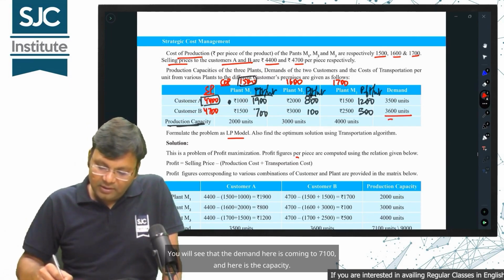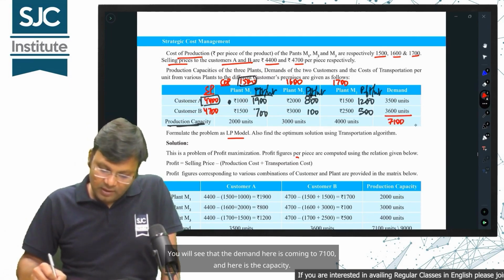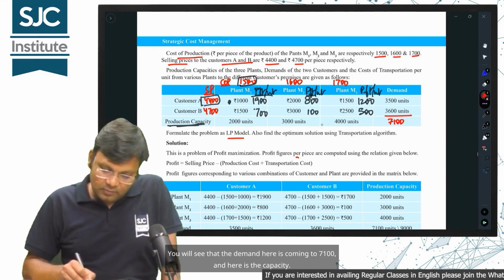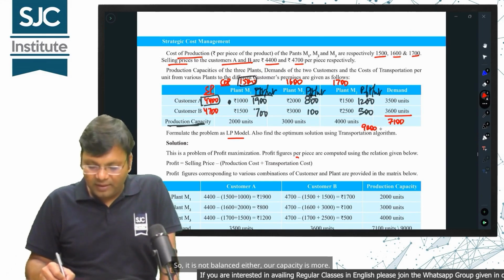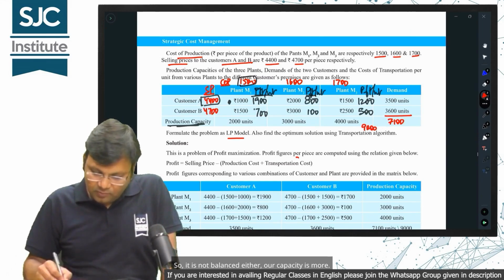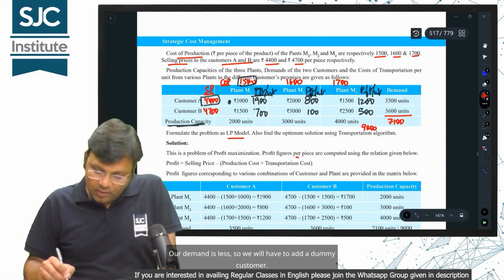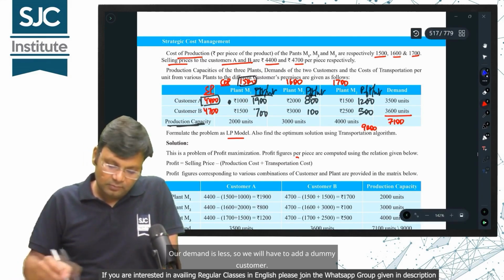You will see that the demand here is coming to 7100 and here is the capacity: 3, 2, 5, 4, 9, so it comes to 9000. So, it is not balanced either, our capacity is more. Our demand is less, so we will have to add a dummy customer.